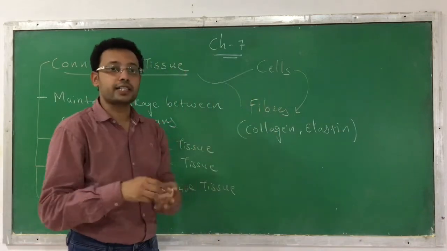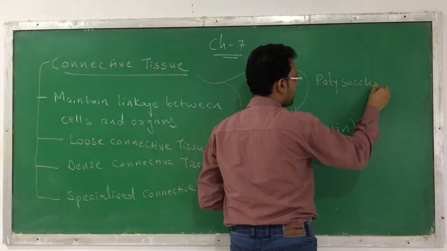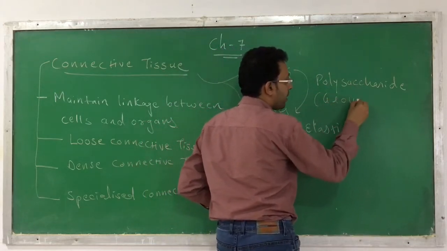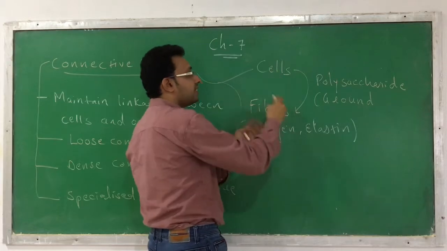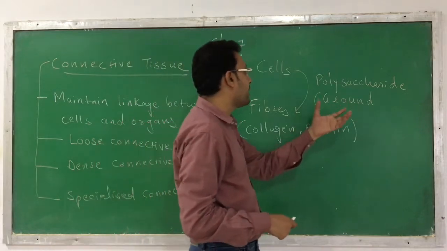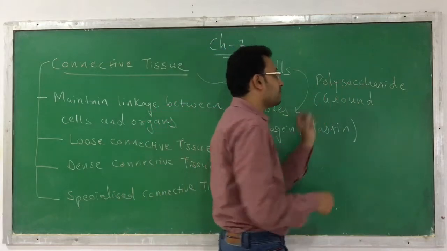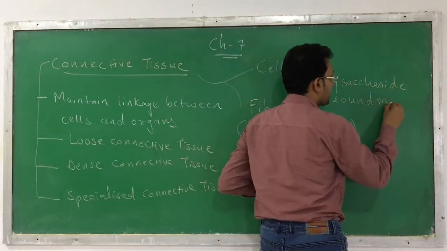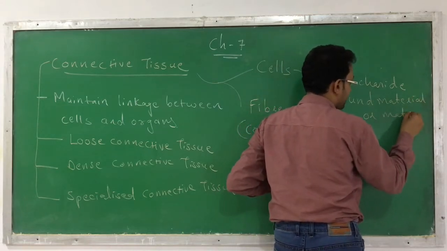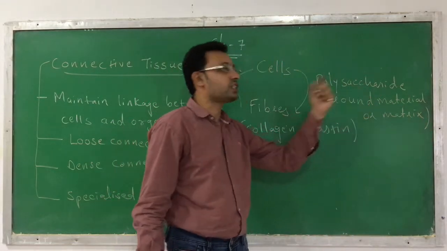Even this cell also secretes polysaccharides. What does it secrete? It secretes polysaccharide. Clear? This polysaccharide occupies a space between the cells and the fibers. Between a cell and the fiber there is a gap, a space that is going to be occupied by the material which is secreted by the cell itself. And this material is a polysaccharide, which forms the ground material, or you can say it is forming the matrix. So the cell secretes a polysaccharide that forms the matrix or the ground material.